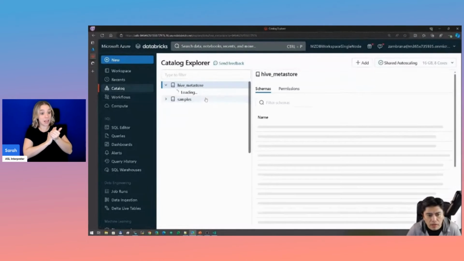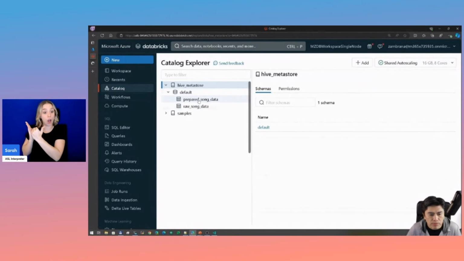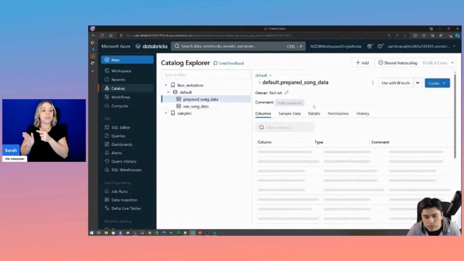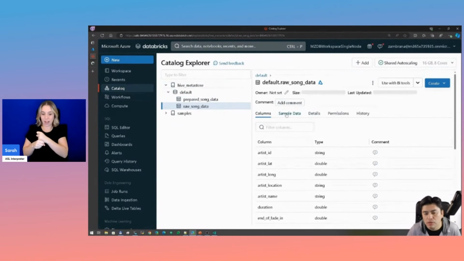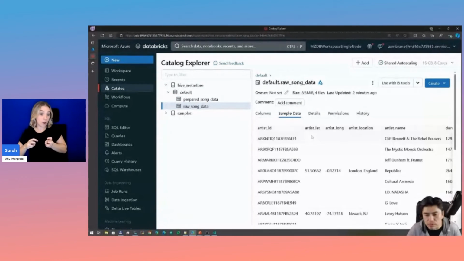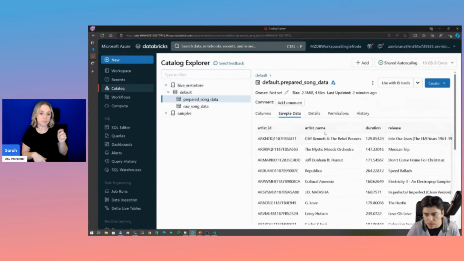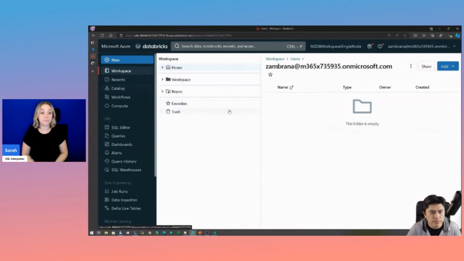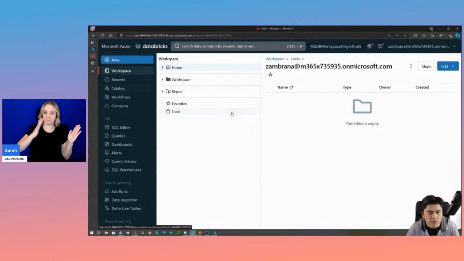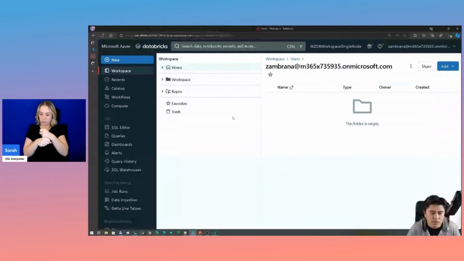And if we go back to the catalog, probably here we have the per person data table that we created, and the raw song data that we imported. And we have some sample data here as well, right? And in per person, probably the data is a bit massaged, right? The columns, duration, things like that. So that's really neat. So from here to here, we have the whole automation and creation of the whole environment that supports streaming and batch processing in an automated manner.